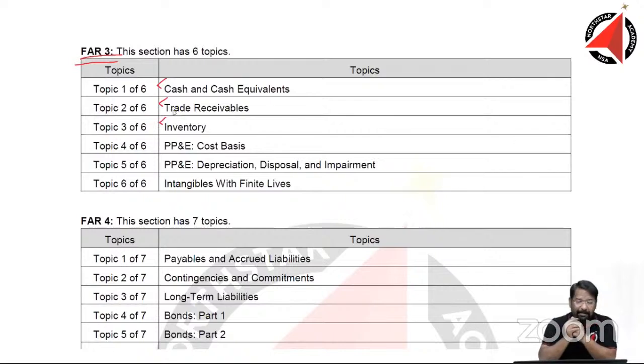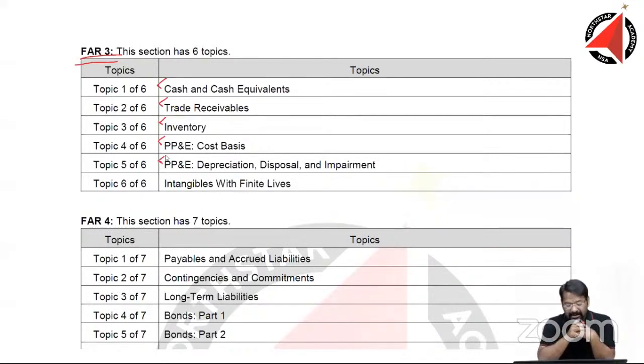Inventory, another gap, very similar to the inventory that we know in IFRS, very similar. Slight differences there that we are going to learn. The floor, the ceiling, those are something new that we are going to learn. Otherwise, it's fairly easy. Property, plant and equipment, it's a bonus to know property, plant and equipment, because I'm sure all of you know PPE. Sometime in the past you must have studied PPE. Very similar PPE. The depreciation method, the valuation of capital asset, all these are very similar. There's nothing seriously to be worried about in both the chapters.